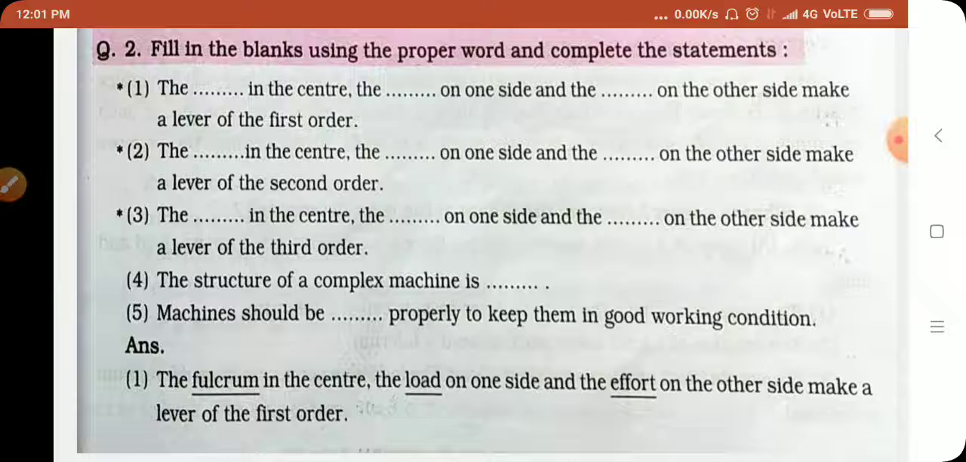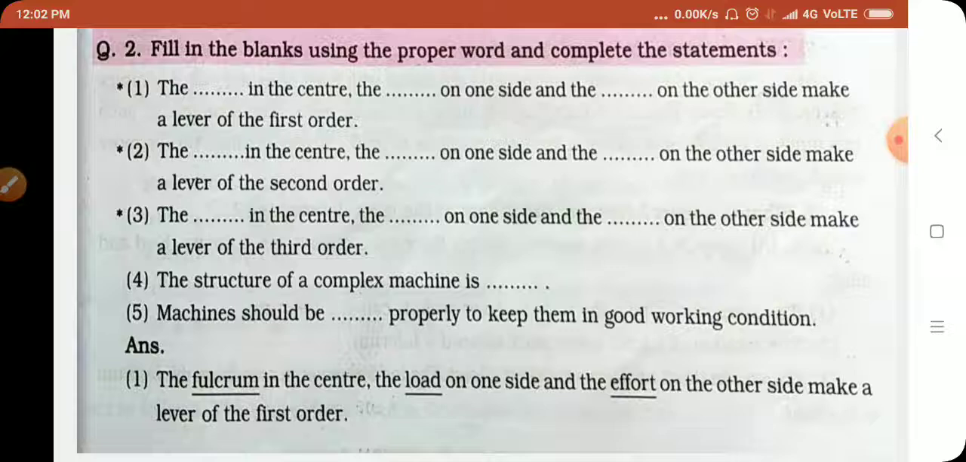The load in the center, the fulcrum on one side, the effort on the other side make a lever of the second order. What is the third question? The dash in the center, the dash on one side and the dash on the other side make a lever of the third order. The effort in the center, load on one side and the fulcrum on the other side make a lever of third order.